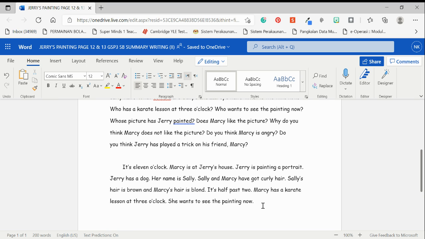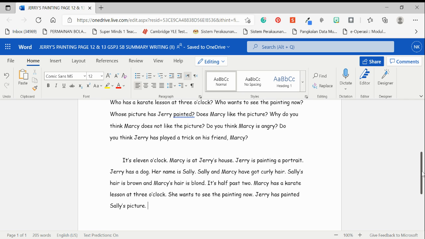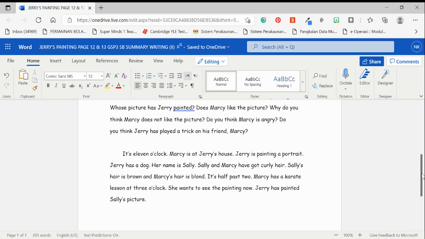Okay. Whose picture has Jerry painted? Jerry has painted Sally's picture. Okay, and who is Sally? Sally is Jerry's dog. He did not paint Marcy's picture, but Sally's picture.